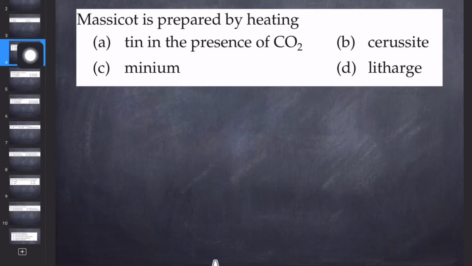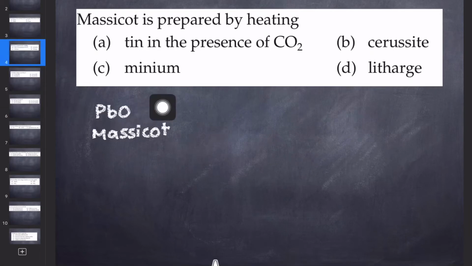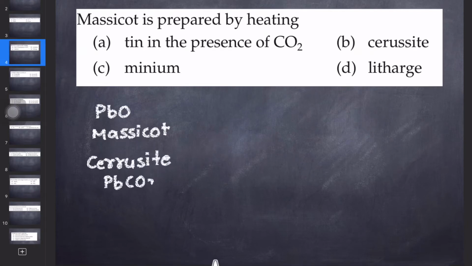Massicot is prepared by heating. So first you should remember what is massicot. Massicot is basically PbO. Lead 2 oxide is known as massicot. It is just a lead 2 oxide mineral. How will you prepare the PbO? If you see the second option, that is cerussite, and if you remember the chemical formula, it is PbCO3, cerussite.